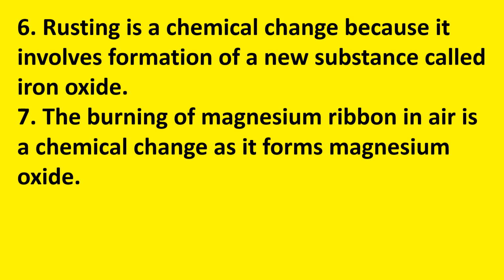The burning of magnesium ribbon in air is a chemical change as it forms magnesium oxide. Also the burning of magnesium ribbon. जब magnesium ribbon को हम burn करते हैं air में, ठीक है, तो it is a chemical change. क्यों chemical change है? क्योंकि यहाँ पर भी एक new substance form हो रहा है, that is magnesium oxide. The magnesium is burnt in air, then it is a chemical change. क्यों? क्योंकि it forms magnesium oxide.